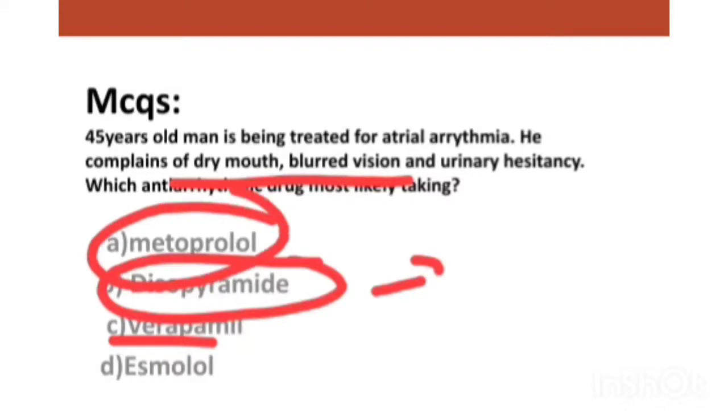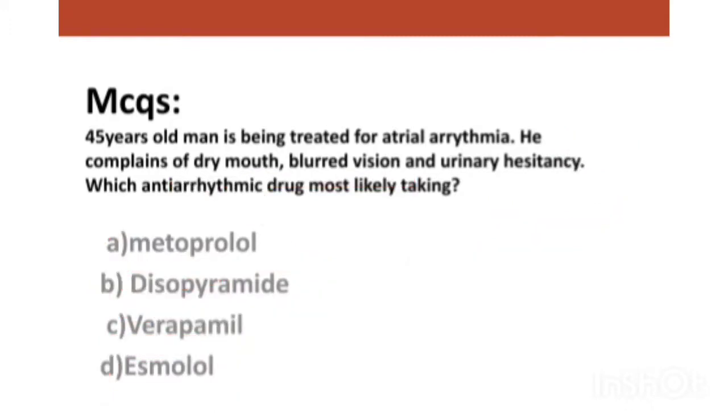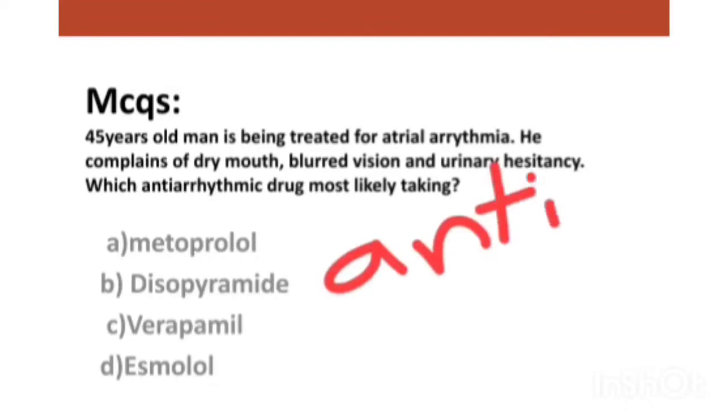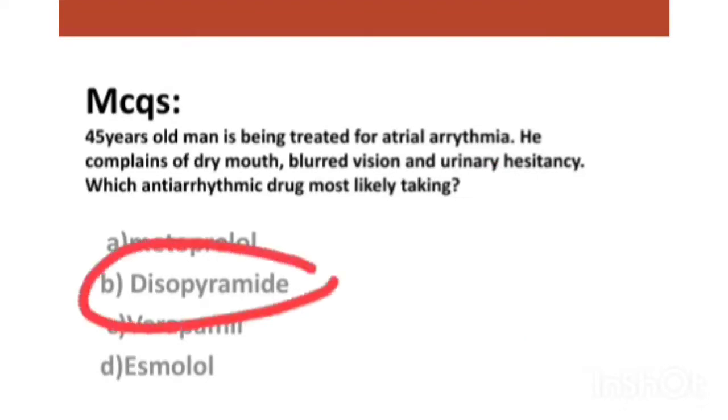Metoprolol is not related to anticholinergic effects. Disopyramide is a sodium channel blocker that blocks sodium to decrease the action potential and is related to anticholinergic actions. So the most appropriate answer is disopyramide.